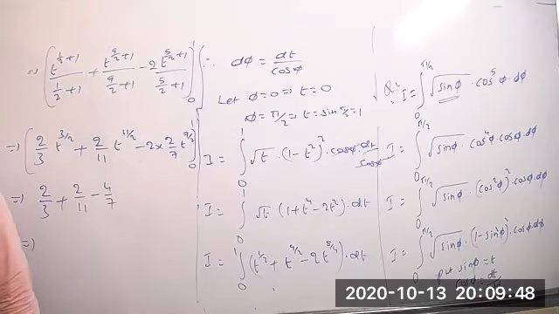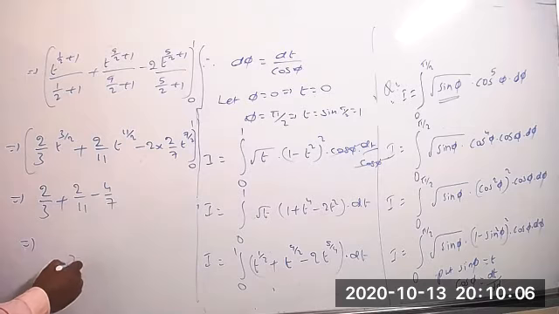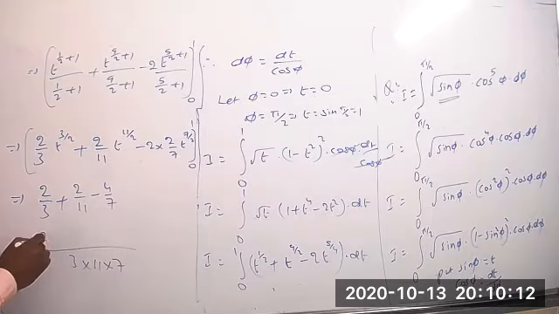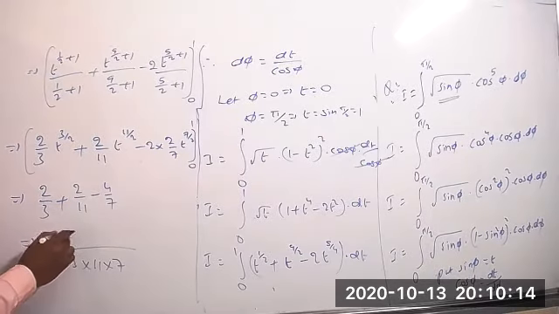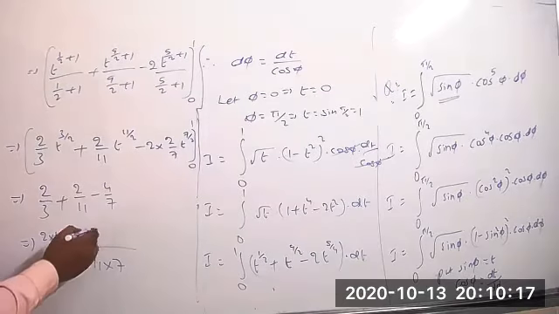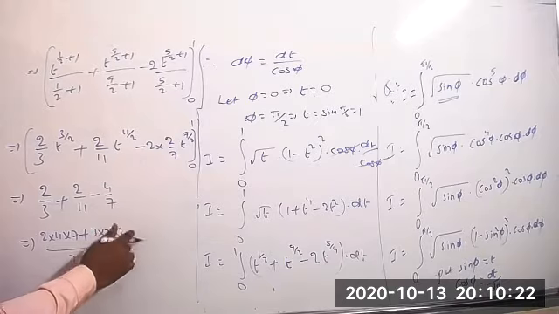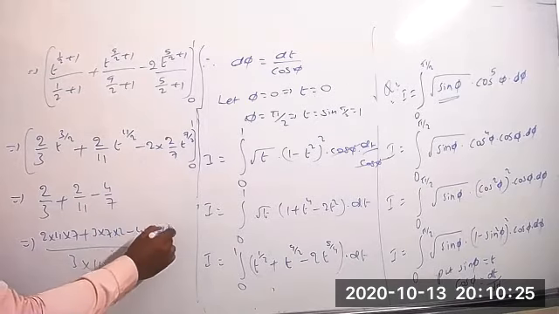So what is the LCM of 3 comma 11 comma 7? Please tell me. All are prime numbers, that means 3 into 11 into 7. 3 will be cancelled, remaining these two: 2 into 11 into 7. Plus 11 will be cancelled: 3 into 7 into 2. Plus 7 will be cancelled: minus 4 into 3 into 11.